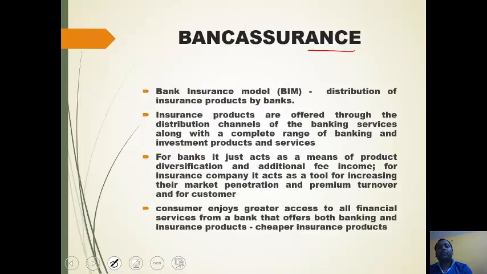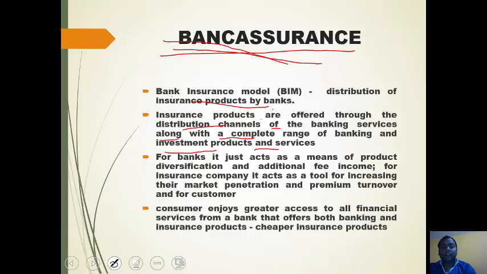Now, there is a term called bancassurance. A question was also asked in 2012 regarding what is bancassurance. Bancassurance is basically a bank insurance model. This means banks selling insurance, that is, distribution of insurance products by banks. Insurance products are offered through the distribution channels of banking services along with a complete range of banking and investment products and services.